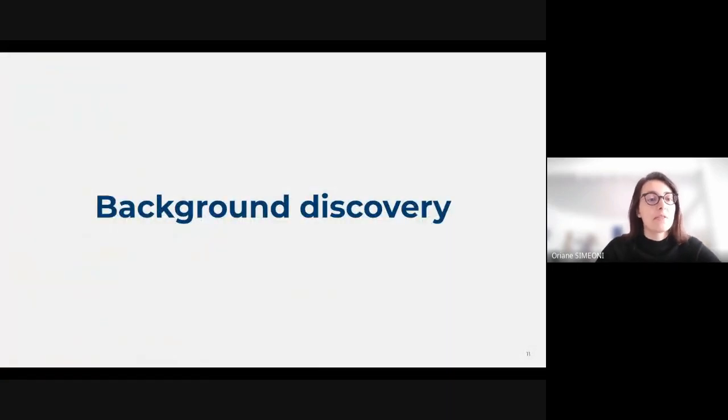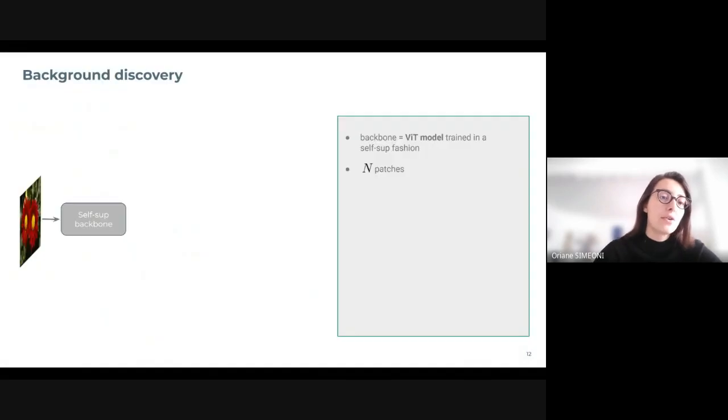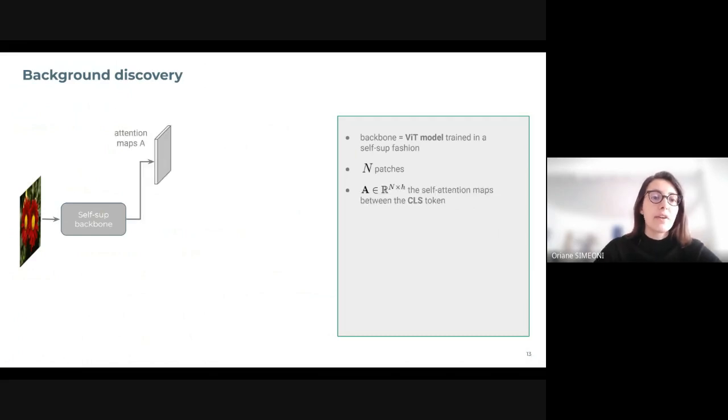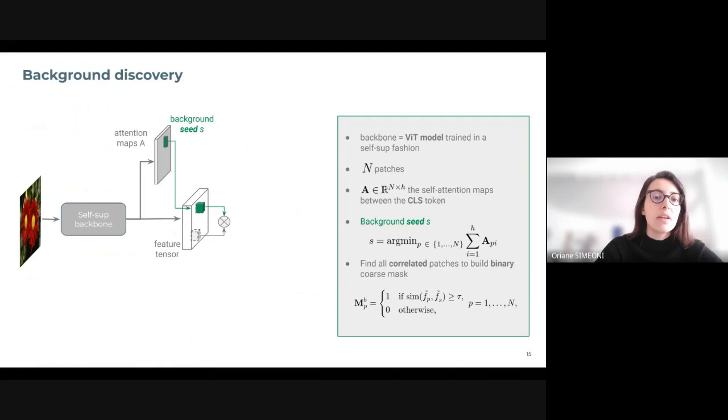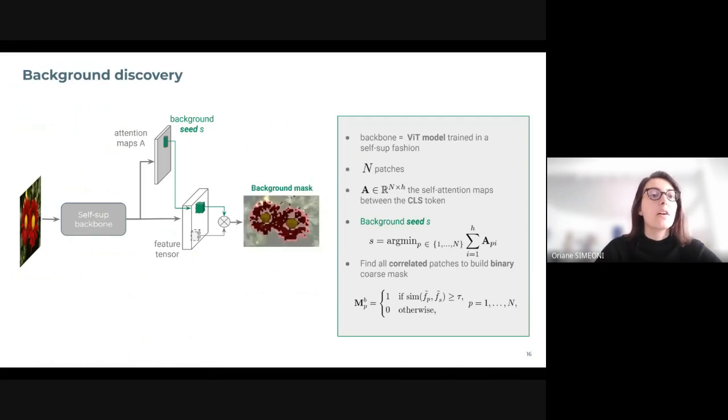Let's now talk about the background discovery step. So first, we feed the image divided in N patches into a self-supervised backbone model, in this case, a ViT model. Then we extract the self-attention maps in the last layer. And we find the background seed, which corresponds to the patch with the least attention in A, which are the attention maps. Once we have this seed, we can compare it with all other patches and select those that have a similarity above a certain threshold, corresponding then to our background mask that you can see here.